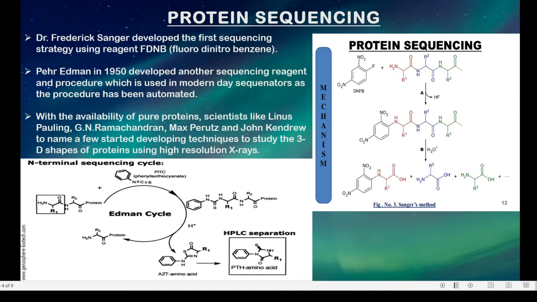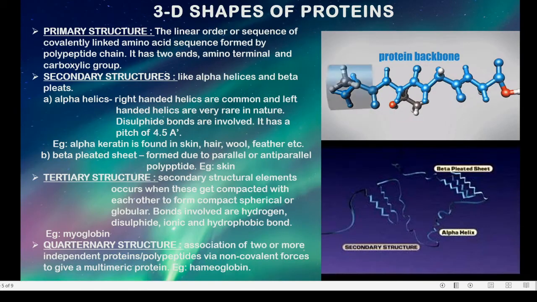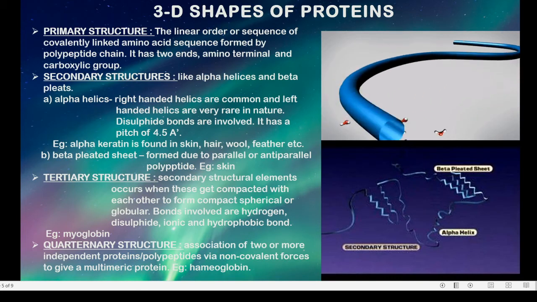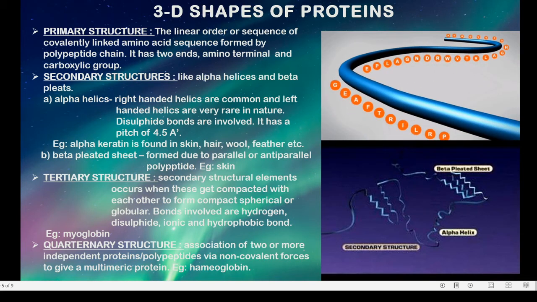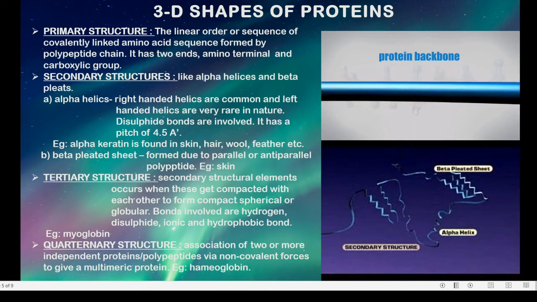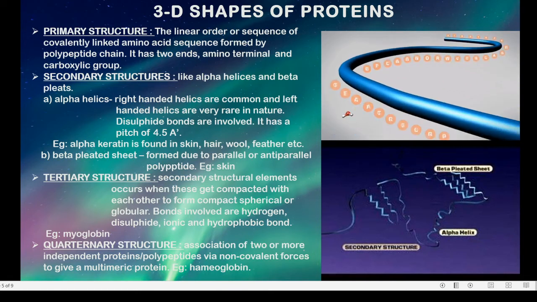The other scientists were Linus Pauling and G. N. Ramachandran, who gave the Ramachandran plot. Then you have Perutz, and then John Kendrew. These are a few scientists who studied the 3D structure of protein by using high resolution X-ray. Now let us see what the different types of 3D structure are. Again, I think we will be revising whatever we studied in class 11th, but anyhow, we need to complete this topic.